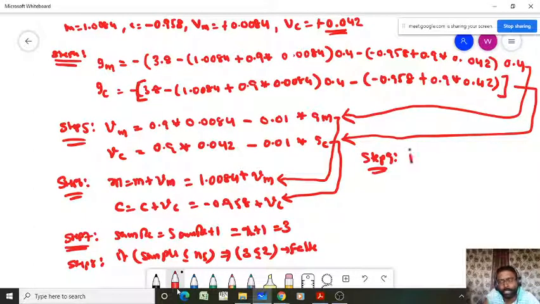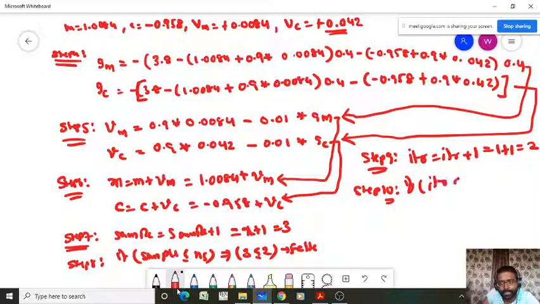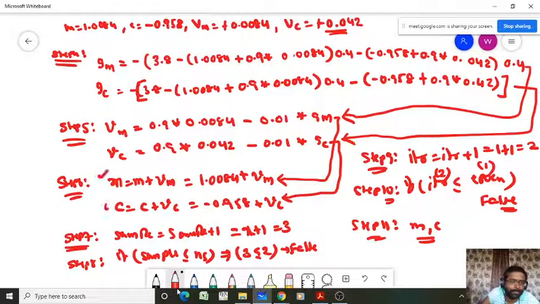In step 9, what we have to do, we have to update the iteration. Iter equals iter plus 1, that's equal to 1 plus 1, that's equal to 2. Now go to step 10. In step 10, you have to check the iterations. If your iter count is less than or equal to the number of epochs you defined, the number of epochs you defined initially is 1. Now the current iteration count is 2, updated. So now it is a false case. In the false case, we have to go to the next step. So step 11 is to read the latest M and C values, and calculate the MSE and all such things on both the training data set and the testing data set.